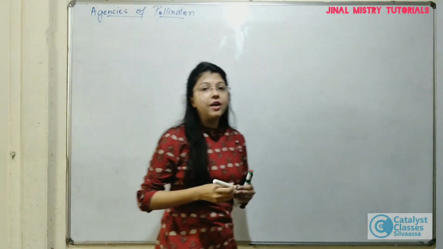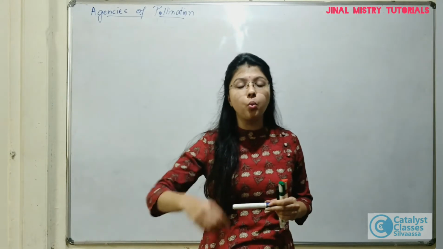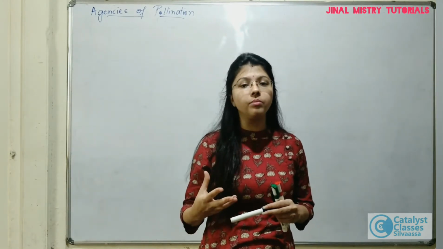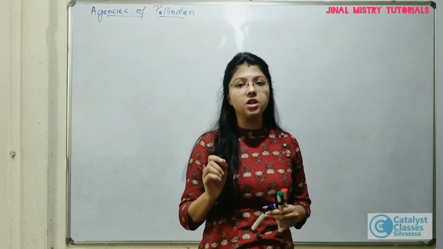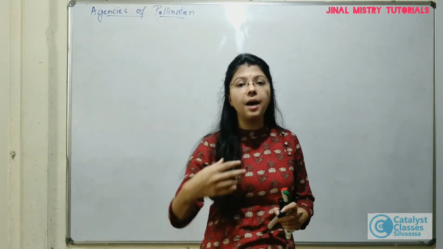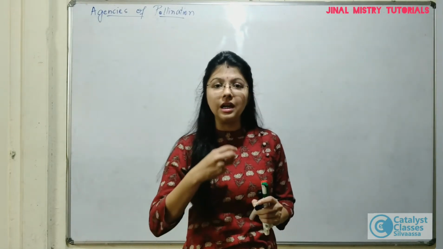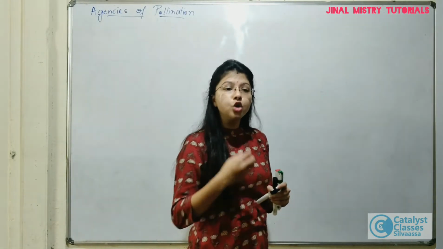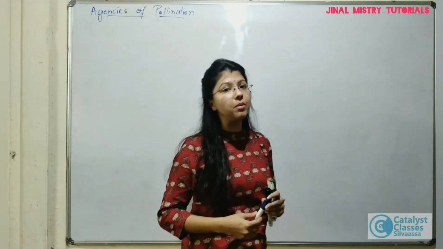Now, we have already studied viability of pollen grains in the first chapter. You know that pollen, once released from the anthers, needs to reach the stigma within a particular time limit. Otherwise, they may become non-viable. And what do you mean by viability? The ability of the pollen grain to germinate and fertilize the female gamete.